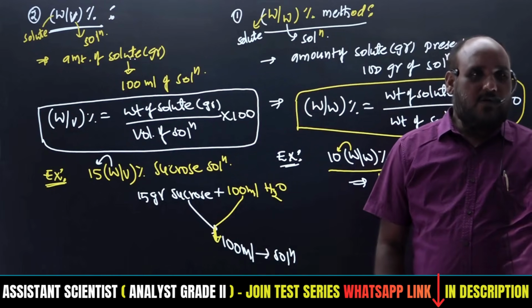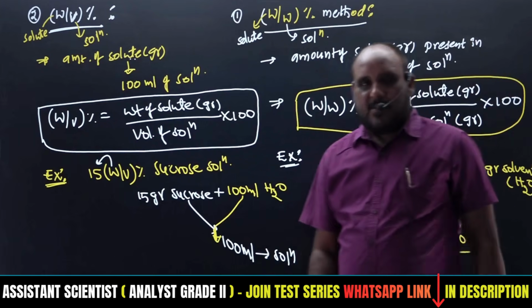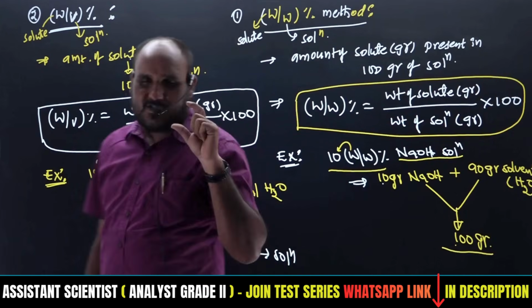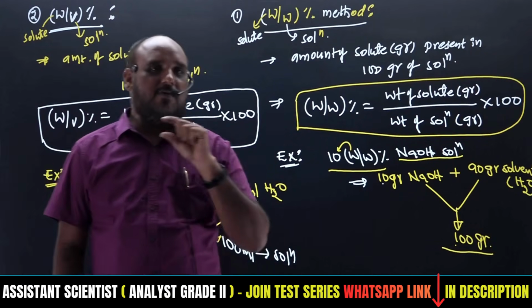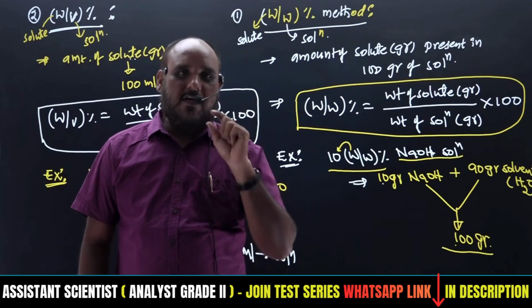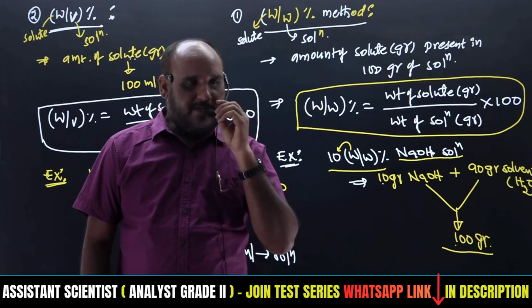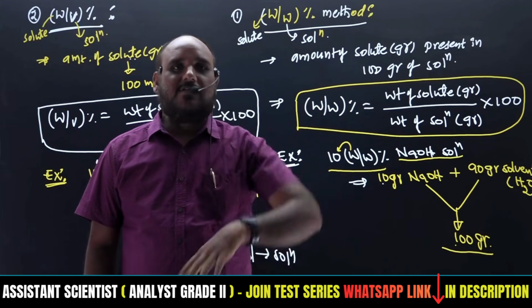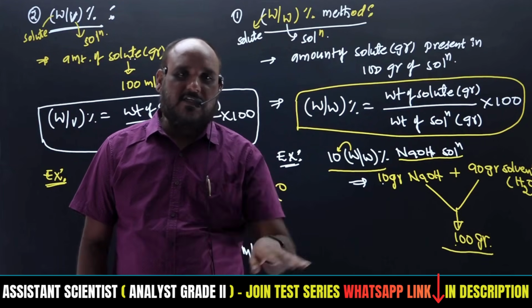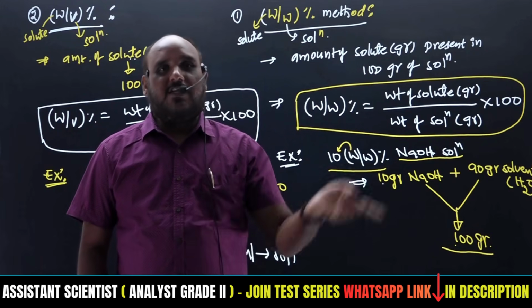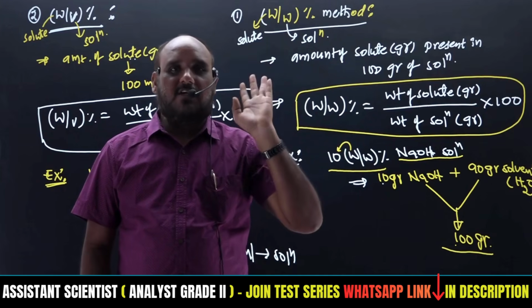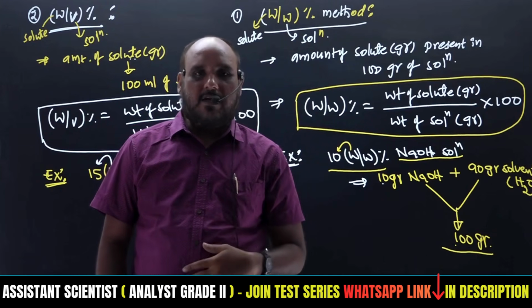So then how do we prepare that solution? First we have to take a 100 ml standard flask, and in that take some amount of water, around 30 ml or 40 ml. Then add 15 grams of sucrose and dissolve it. Then after that you have to make up to the mark with water, so that it becomes exactly 100 ml.